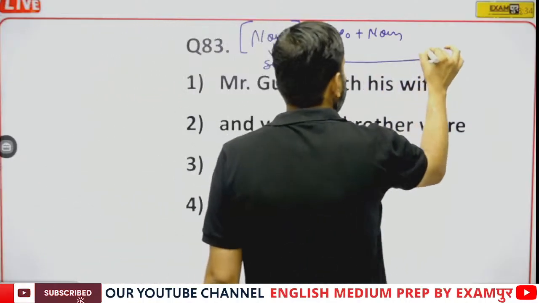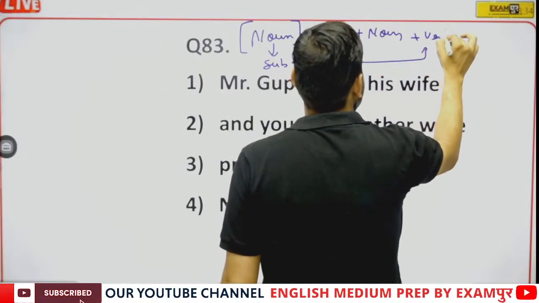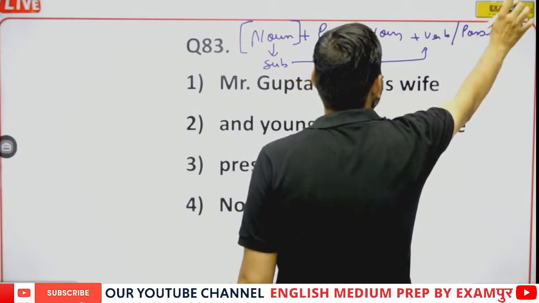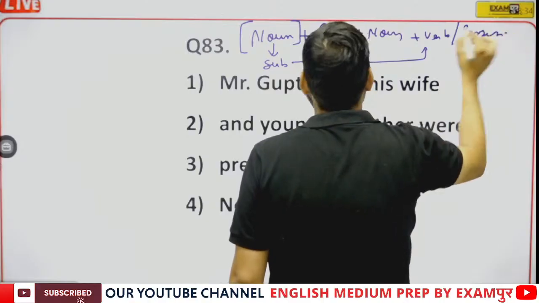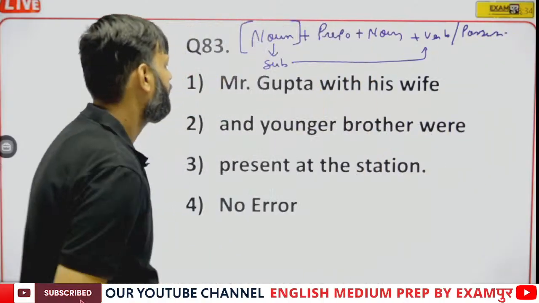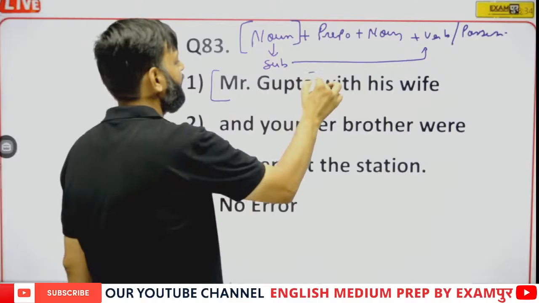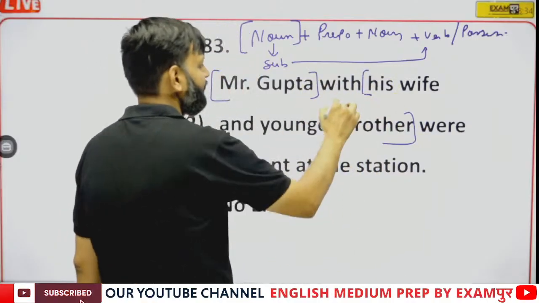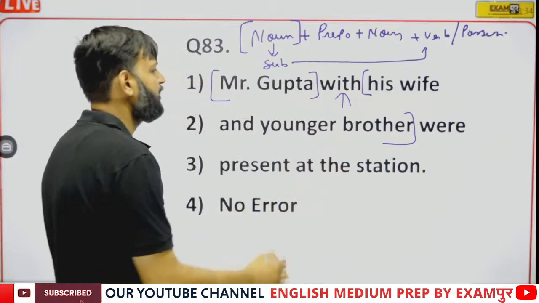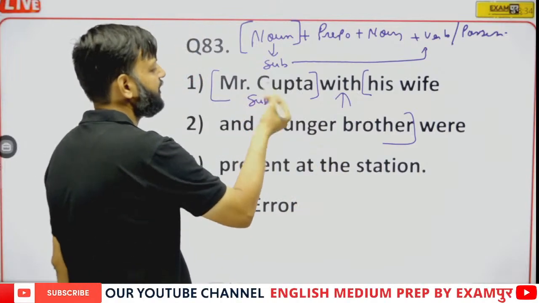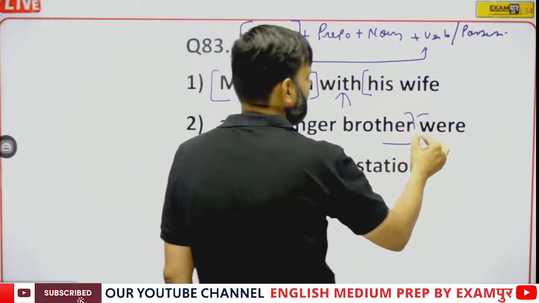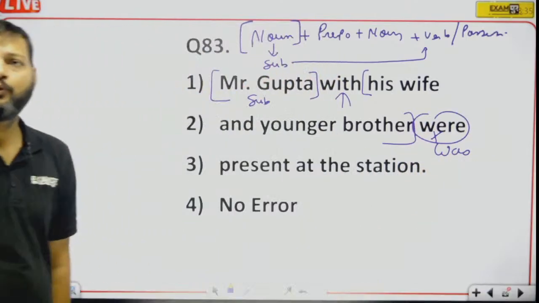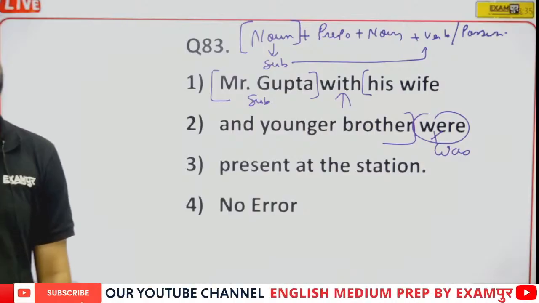The verb and the possessive should be according to the first noun. So here Mr. Gupta is one noun and his wife and younger brother is the second one, but between them is a preposition. So Mr. Gupta is considered the subject, which is singular. If the subject is singular, we cannot use the plural verb, that is were. We have to use was.